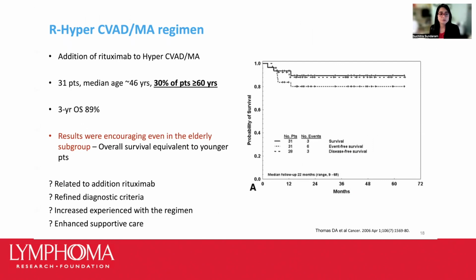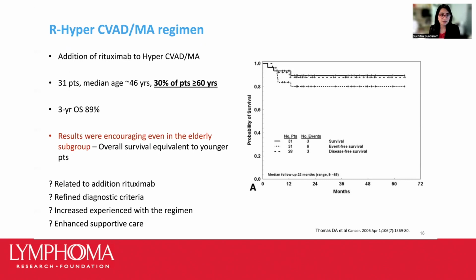So median age on this new trial was around 46 years. And the results were actually significantly better, with overall survival at 3 years of around 89%. And of these, interestingly, 30% of patients were older than 60 years. So this group, what we saw in the trial was they had an equivalent overall survival to younger patients.